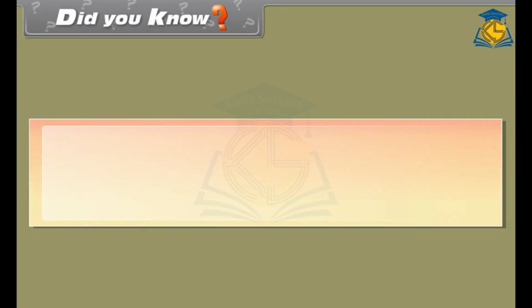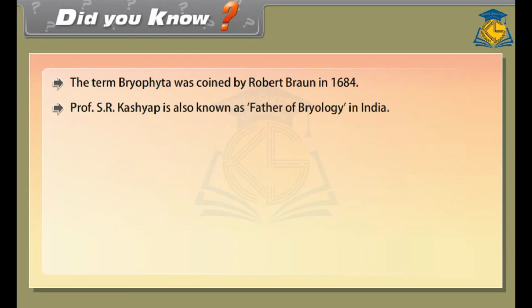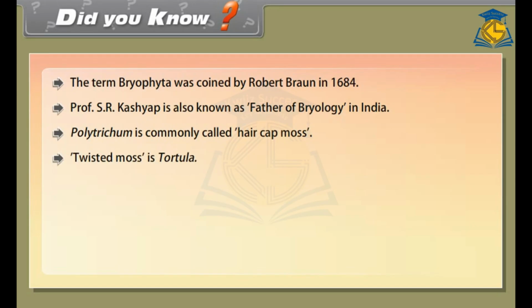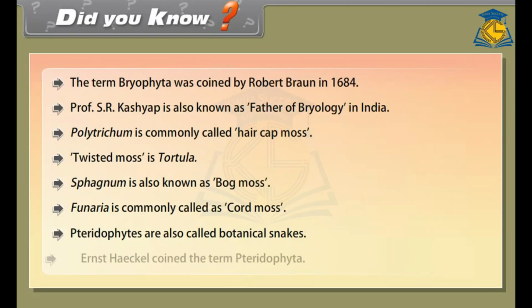Did you know? The term bryophyta was coined by Robert Brown in 1684. Professor S.R. Kashyap is also known as the father of bryology in India. Polytrichum is commonly called haircap moss. Twisted moss is Tortula. Sphagnum is also known as bog moss. Funaria is commonly called cord moss. Pteridophytes are also called botanical snakes. Ernst Haeckel coined the term pteridophyta.